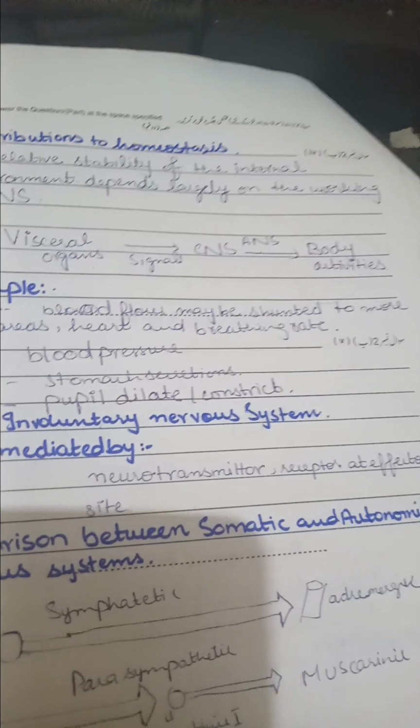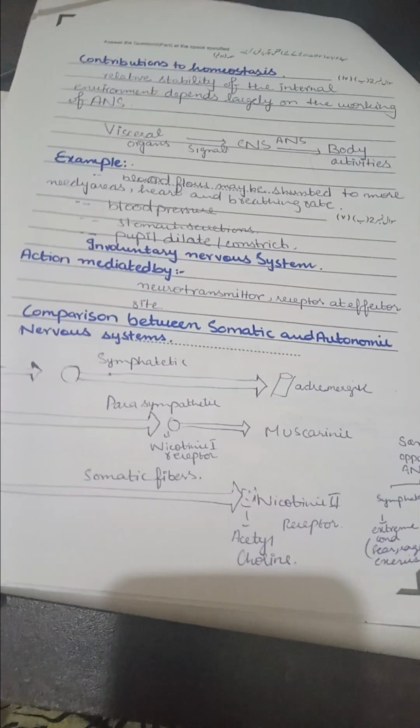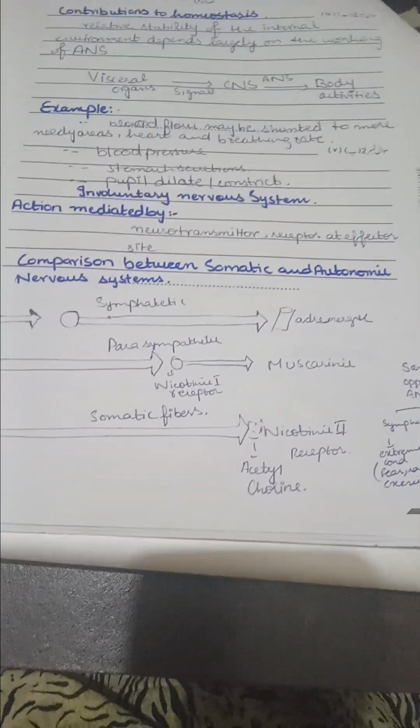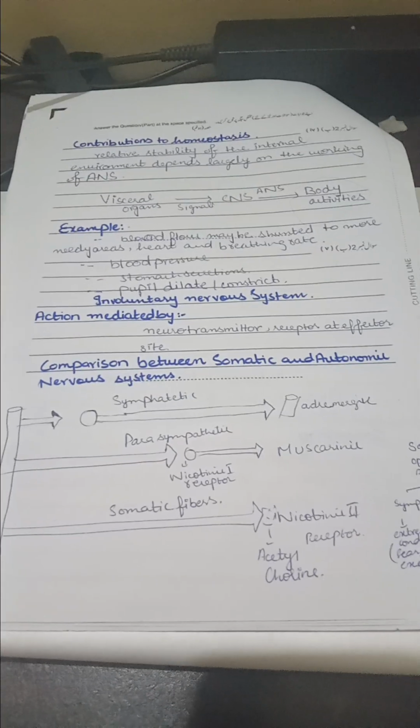Now there is another part of the topic, which will be the comparison between the somatic and autonomic nervous system. Until now we were generally discussing what the autonomic nervous system is, and its contributions, important factors, and examples.